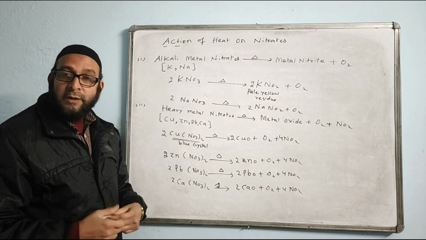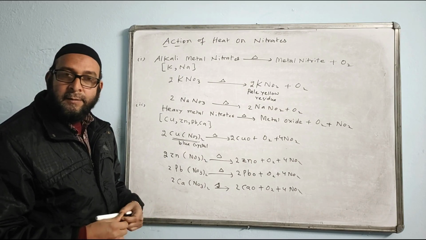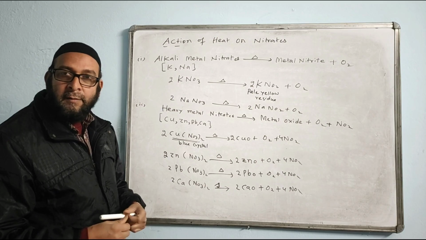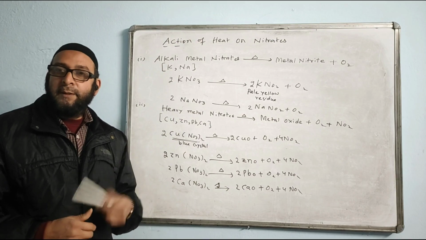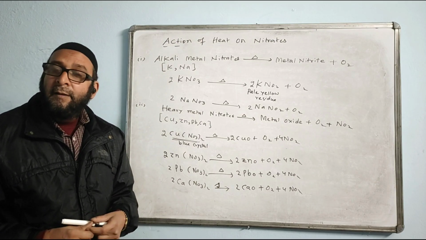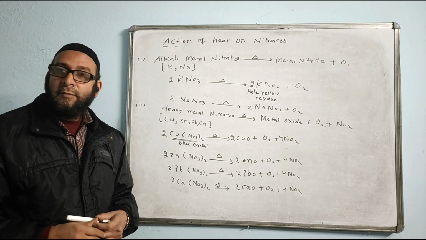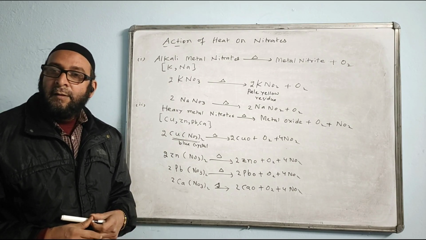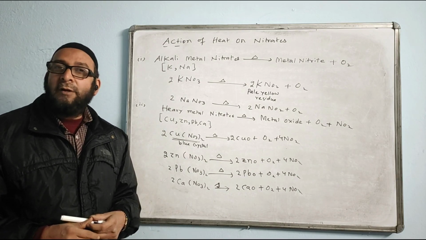What is the color of copper oxide? Anybody? What is the color of copper oxide, my dear? Any one of you share with me? Now I am asking you. Yes. If you remember, see, this is all interconnected.